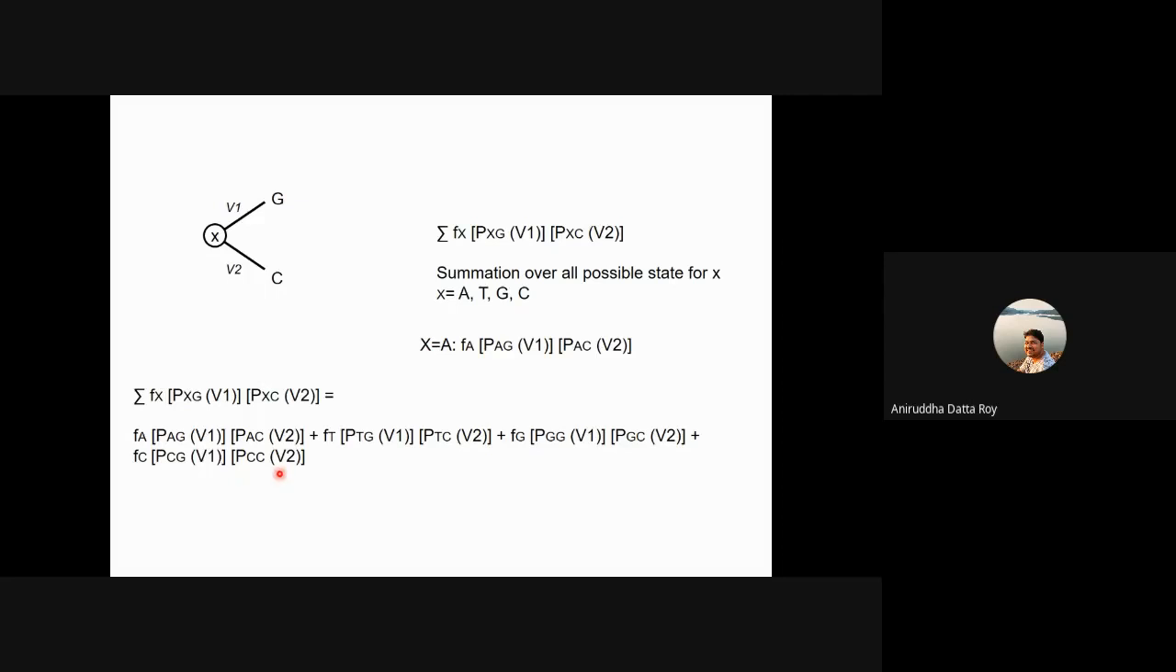Okay, so here's a question. If I assume the Jukes-Cantor model of sequence evolution, what is going to be the prior probability of A? Either G or C.